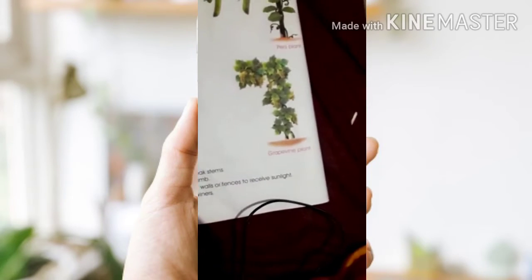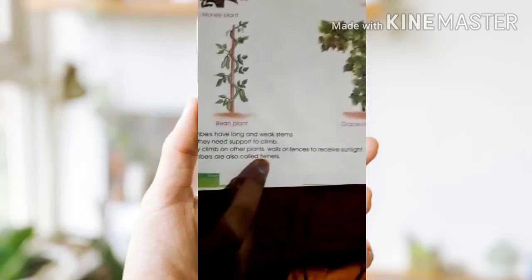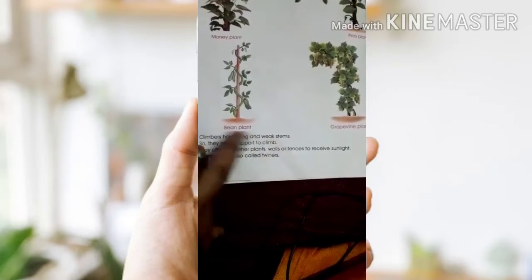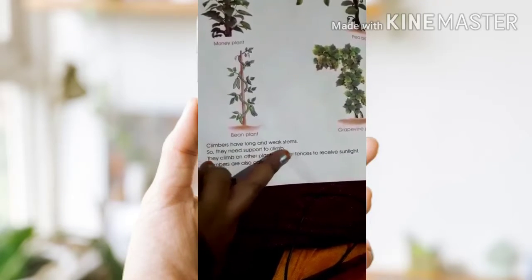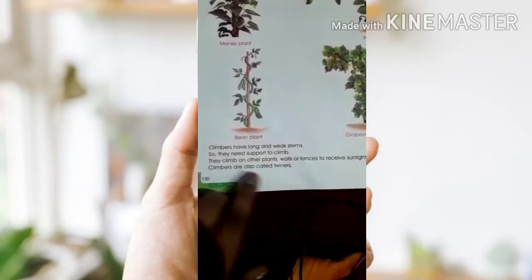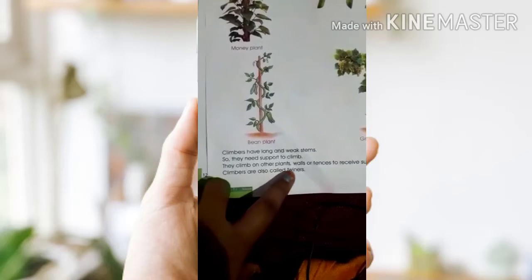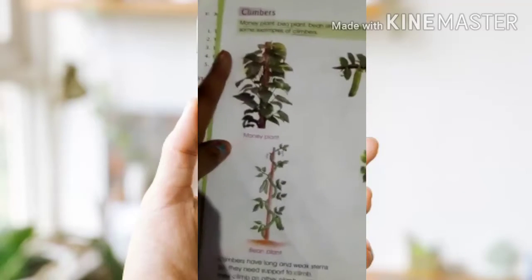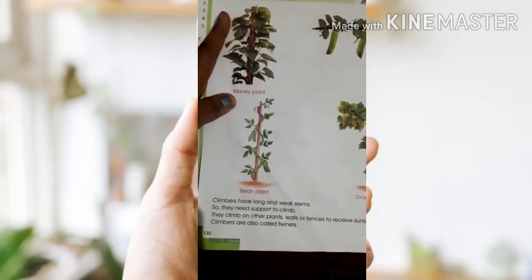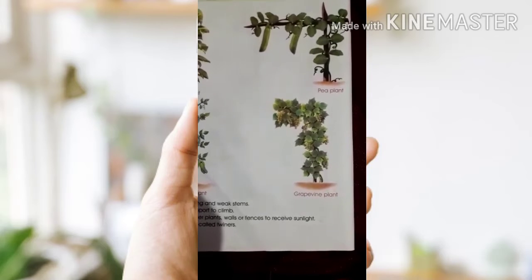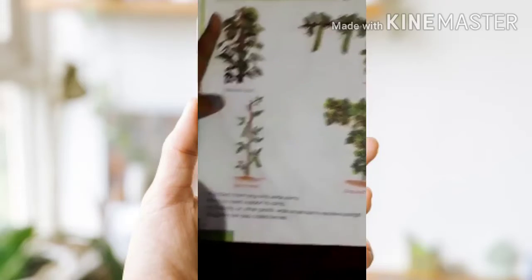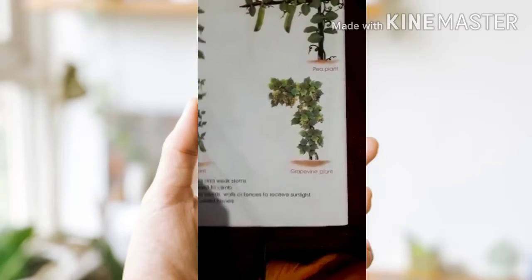See here, these plants are also called twinners. Climbers have long and weak stems, so they need support to climb. They climb on another plant, walls or fences to receive sunlight. Climbers are also called twinners. Examples of climber plants are money plant, pea plant, bean plant, and grapevine plant.